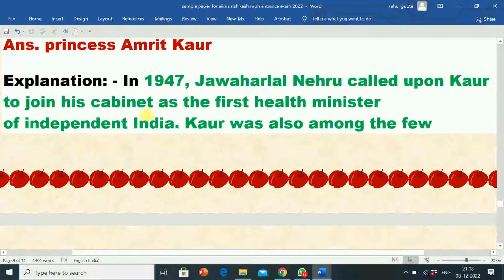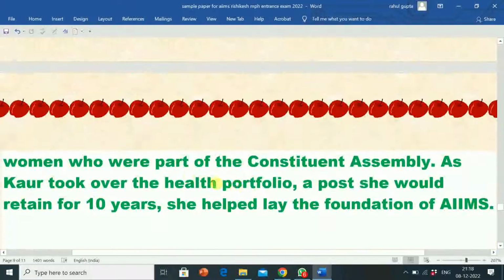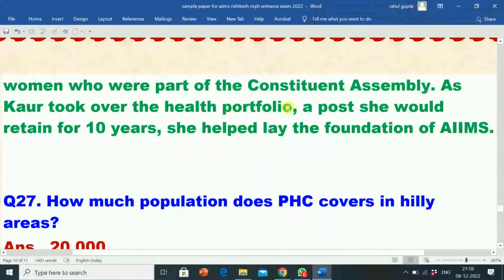Its explanation is, in 1947, Jawaharlal Nehru called upon Kaur to join his cabinet as the first Health Minister of independent India. Kaur was also among the few women who were part of the Constituent Assembly. As Kaur took over the health portfolio, a post she would retain for 10 years, she helped lay the foundation of AIIMS.